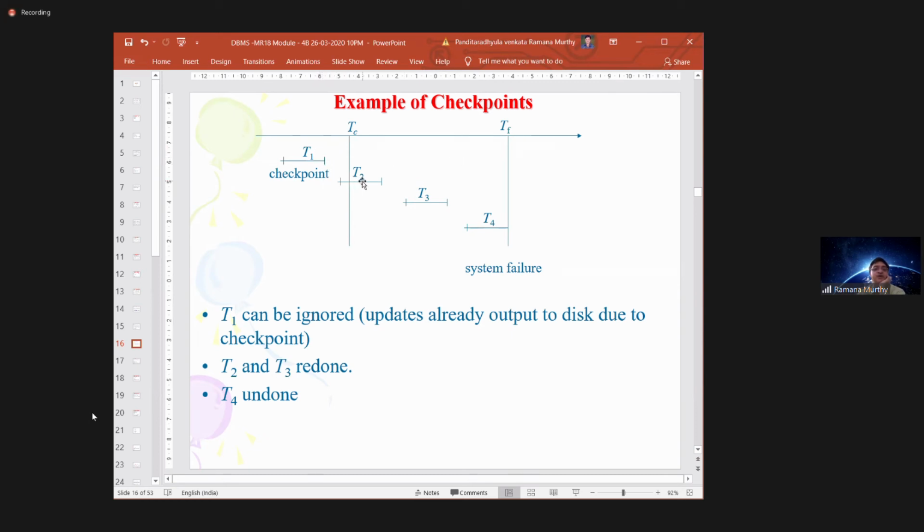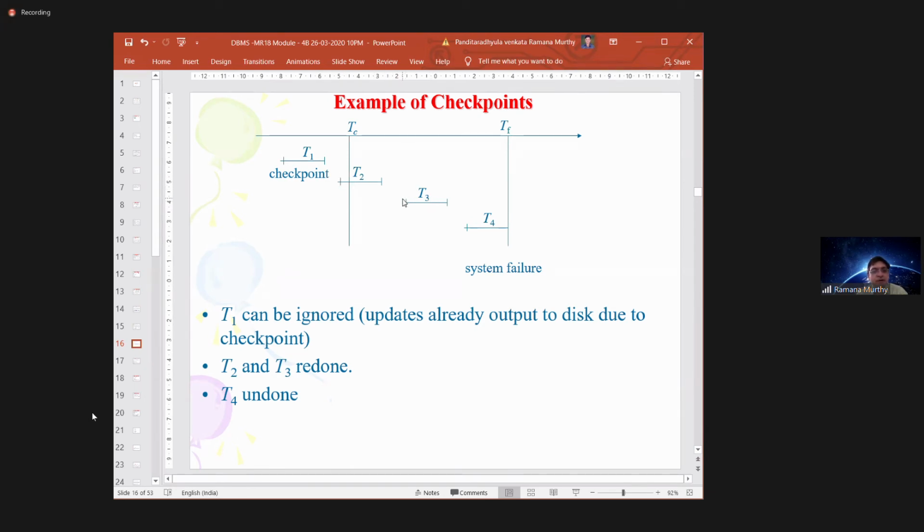Then after the checkpoint, you have T2 and T3. The T2 and T3 start can be before the checkpoint, but the commit statement is available after this checkpoint.